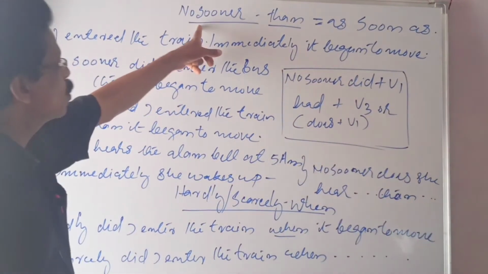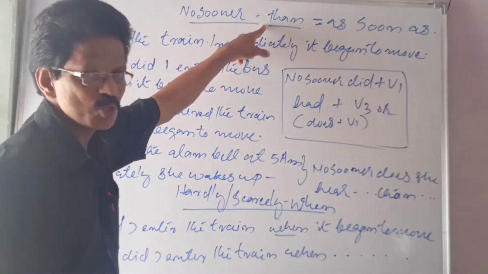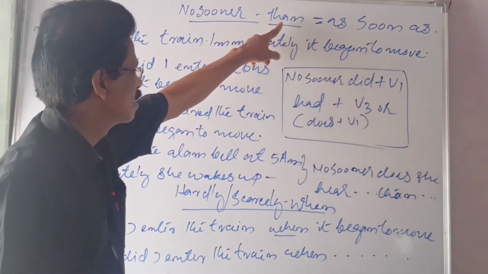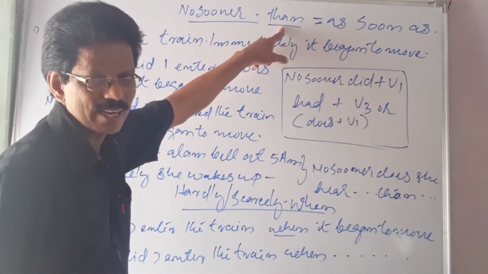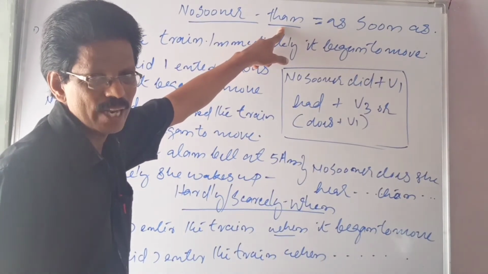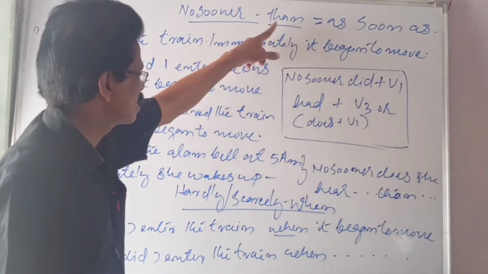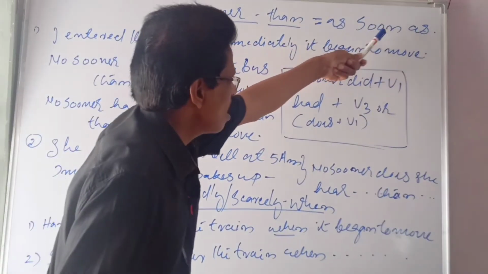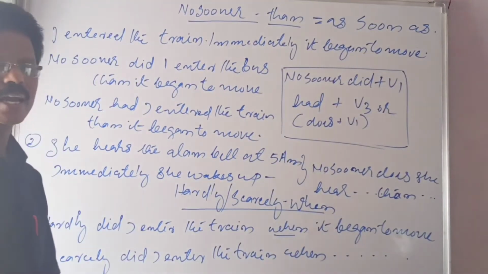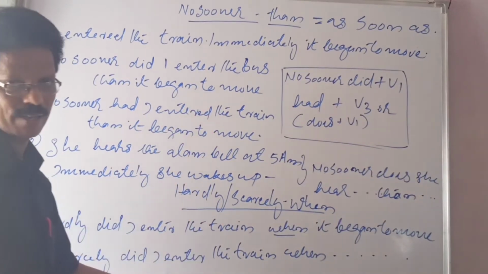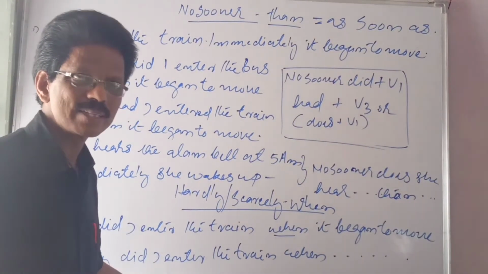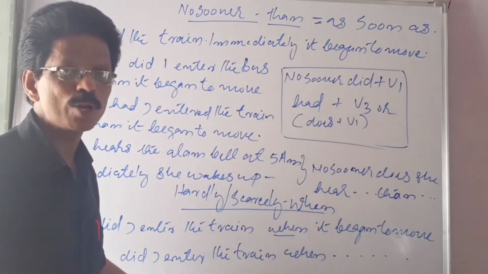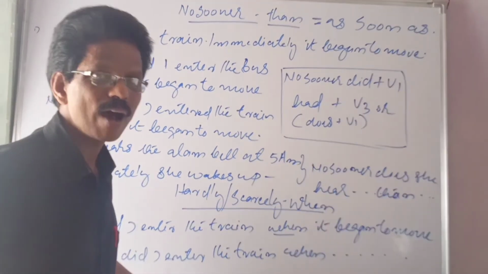With no sooner, you have to use than, the conjunction than. So no sooner than is equal to as soon as, means as early as or as soon as. No sooner than is equal to as soon as.